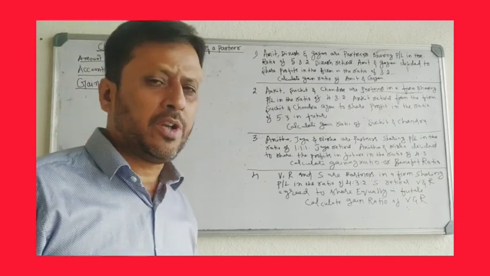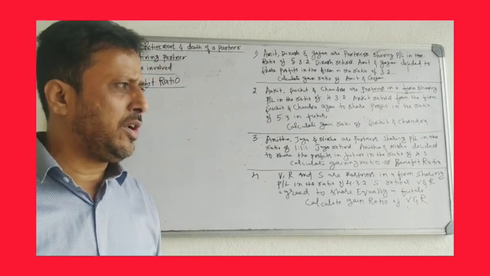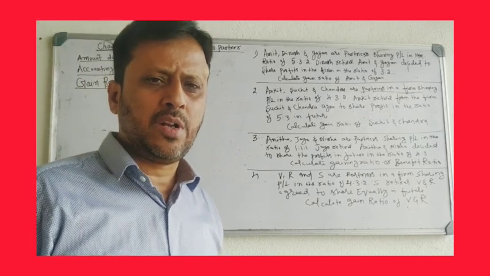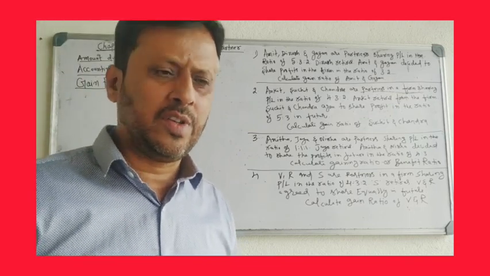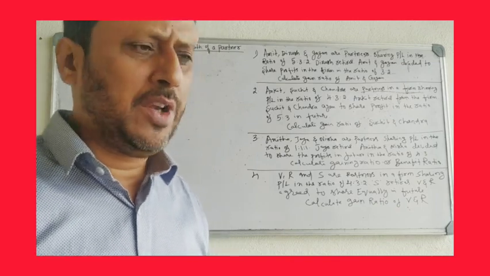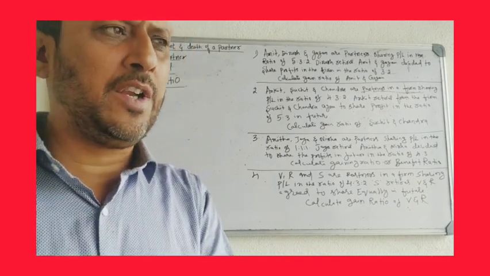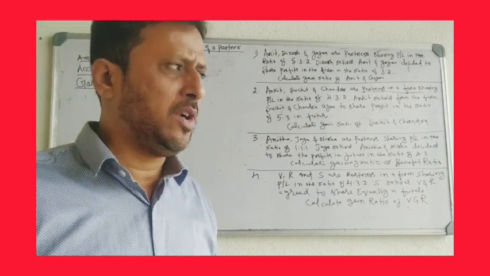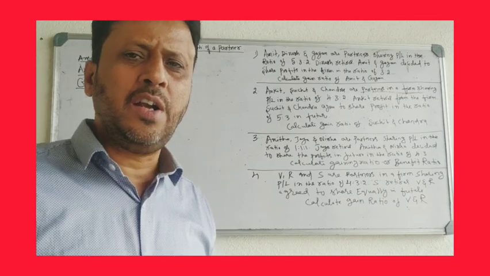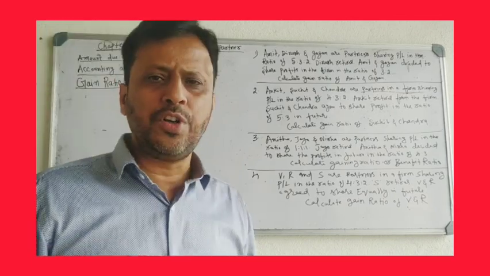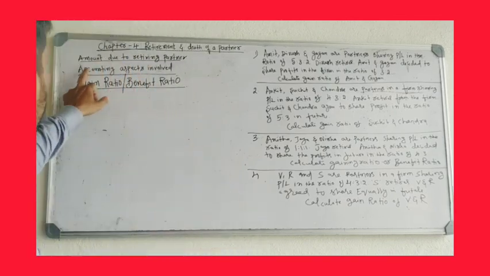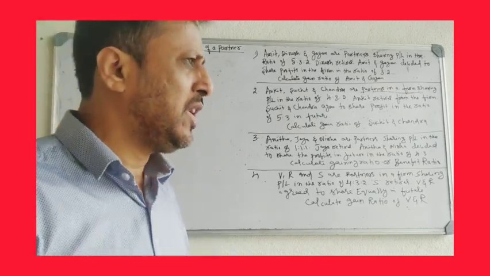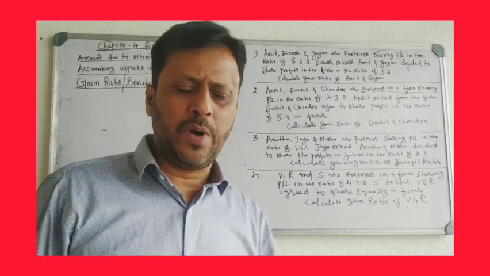What do you mean by retirement of a partner? Retirement of a partner means when an existing partner retires from the business, leaves the firm by taking all his benefits and giving all losses, then it is a retirement of a partner. When a partner retires from the firm, there are some amounts due to the partner, that is, amount due to the retiring partner.